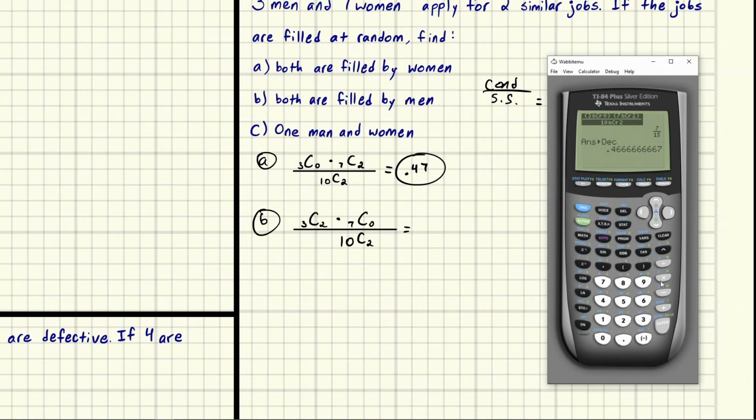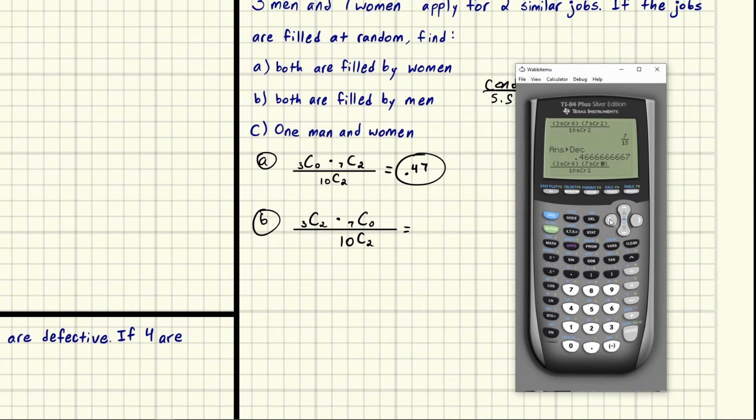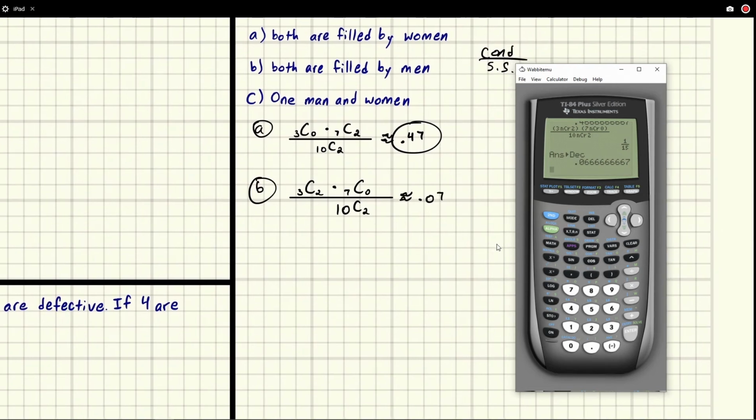We're going to come up here. We're going to hit enter to copy it. Whoa, that's always fun when that happens. We're going to choose 0 for the women and we're going to choose 2 for the men. And we get a number. We're going to convert that, and we get 0.07. Remember, these are approximations because we're rounding. So that's it. The probability of getting 2 guys makes sense as a lot lower because there's just way fewer guys, assuming everything else is equal. That's one of our assumptions here.